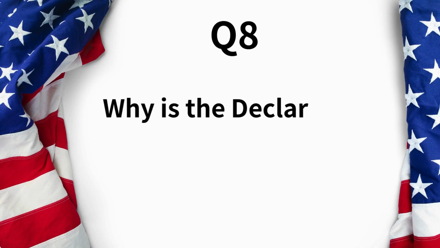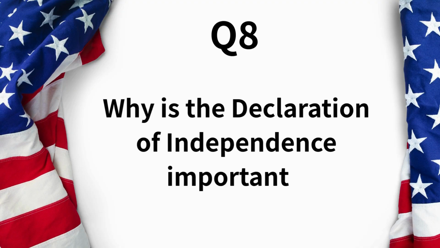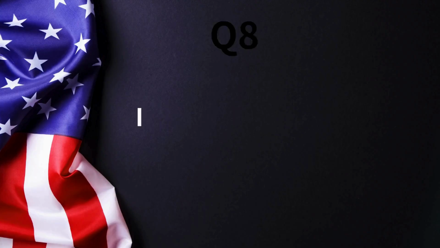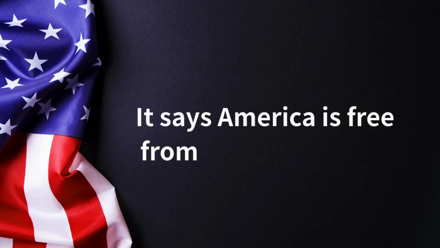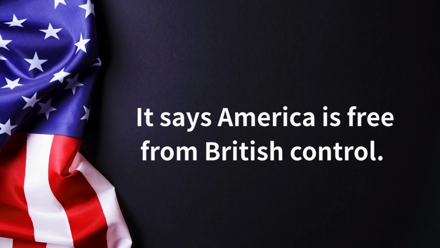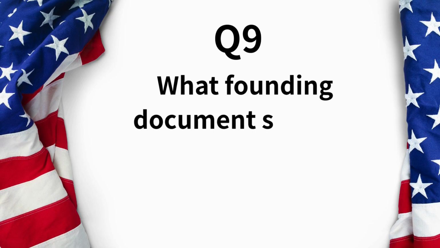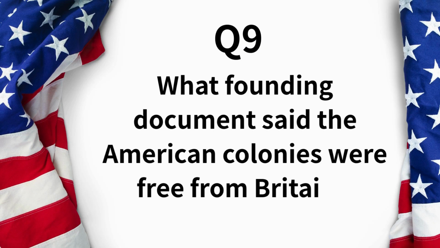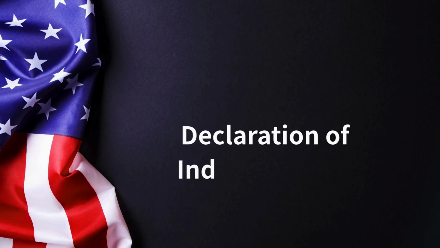Why is the Declaration of Independence important? It says America is free from British control. What founding document said the American colonies were free from Britain? Declaration of Independence.